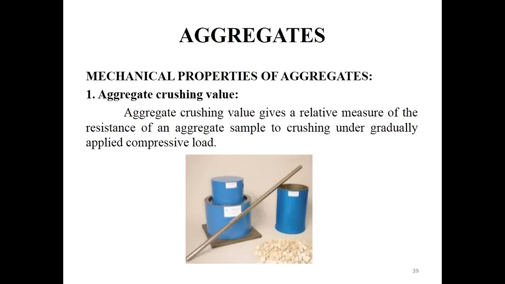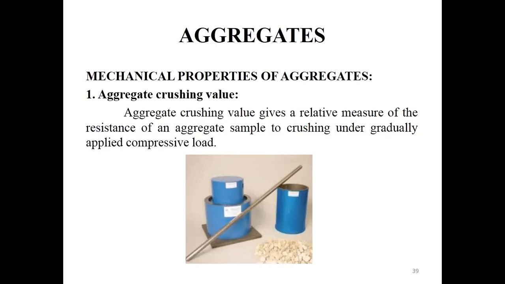In aggregate crushing, we apply a constant load of 40 tons for 10 minutes. Here we are not applying load up to some fixed value. For the same 10 minutes, we are going to penetrate the plunger to some depth, generally kept as 20 mm.